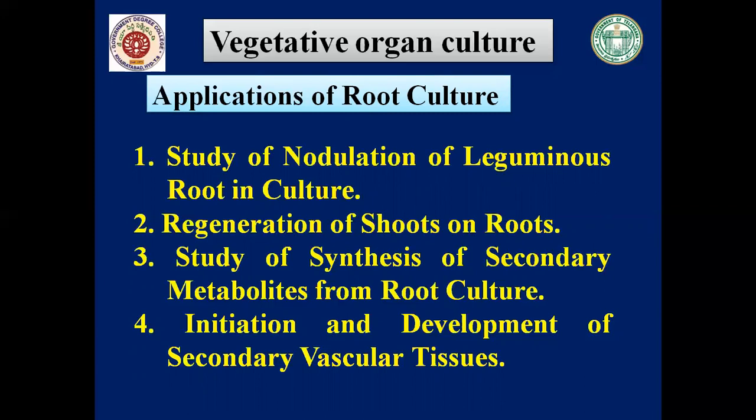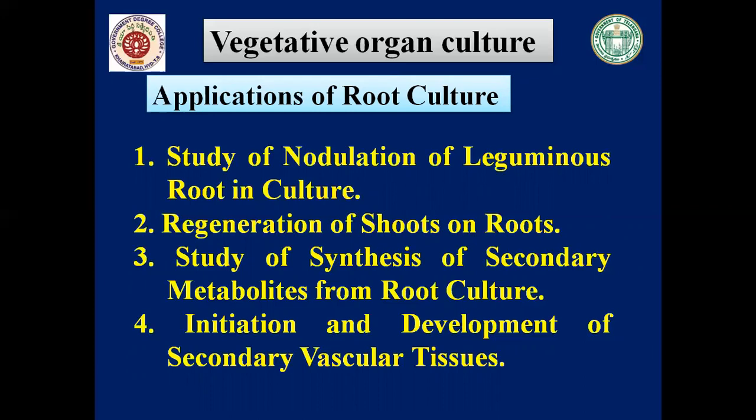Second one is regeneration of shoots on roots. Cultures of isolated roots can be maintained continuously for many years. Shoots can be induced to regenerate from cultured roots. The shoot primordia can be derived from callus at the cut ends of the roots, and indigenously from the internal tissues of the root.